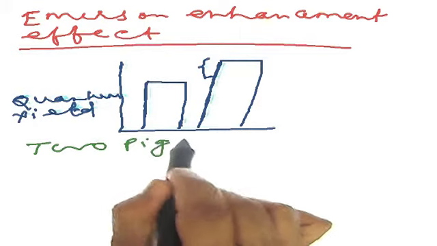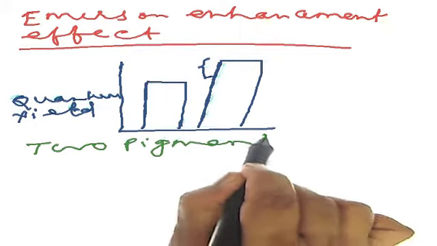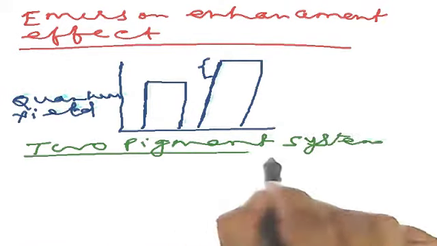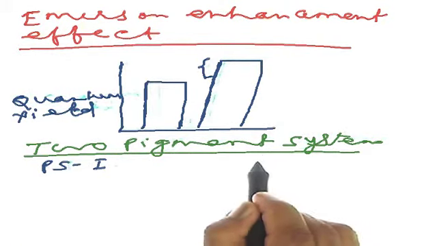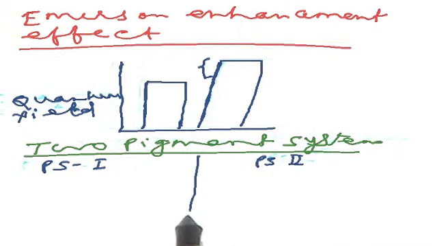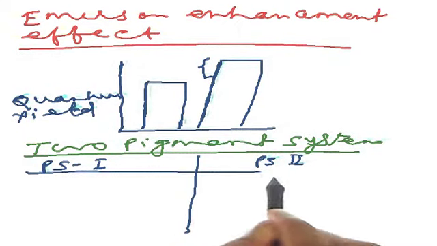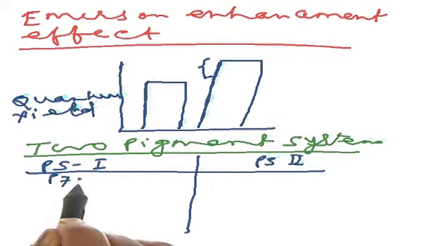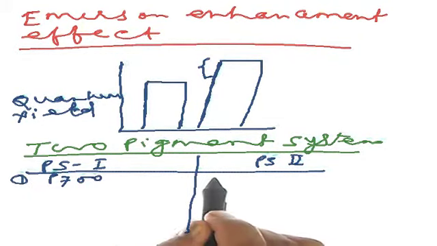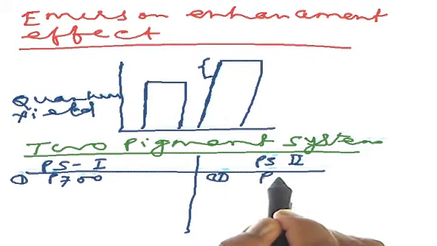So I am going to explain the concept of two pigment systems. They are known as pigment system 1, PS1, and pigment system 2, PS2. The basic difference between PS1 and PS2 is that the reaction center of PS1 is P700, whereas the reaction center of PS2 is P680.